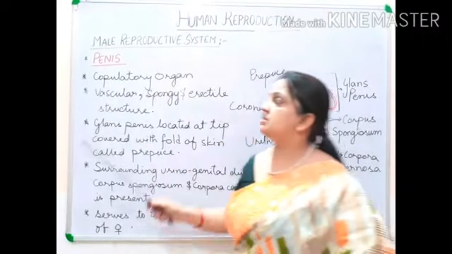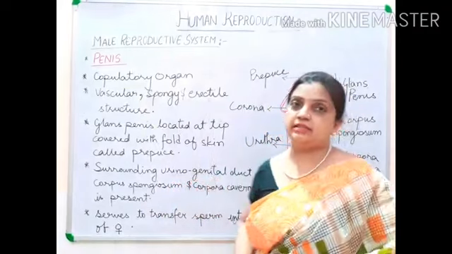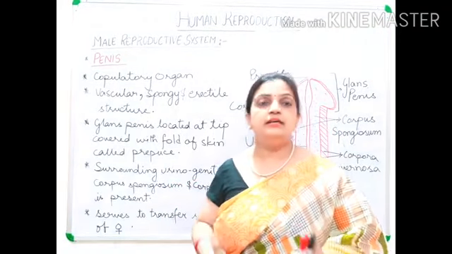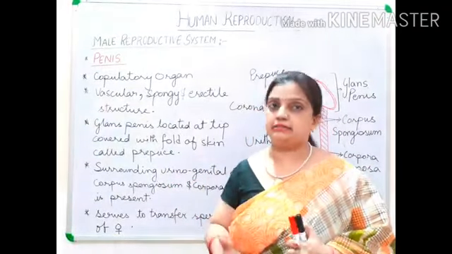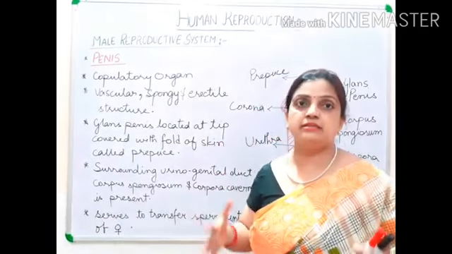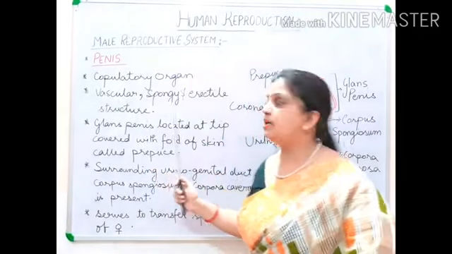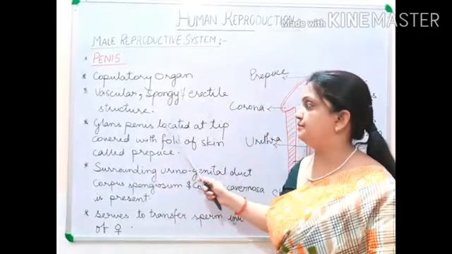Now this penis is vascular in structure, spongy, and it is erectile. Erectile means that the penis can get erect, it can get tightened and it can get straight. The structure can get erect also. So your penis is a vascular, spongy, and erectile structure.